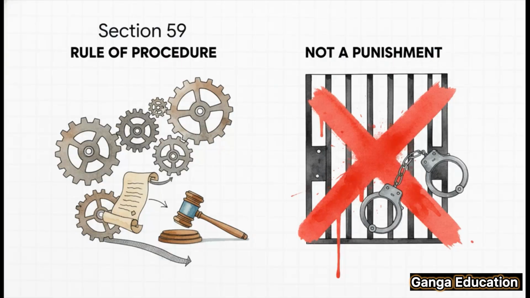Here's another key point to clear up. Section 59 doesn't come with any punishment. Why? Because it's what we call a rule of procedure. It's not defining a crime. It's just telling you how to present evidence in court. So you won't find any mention of jail time or fines attached to this section.